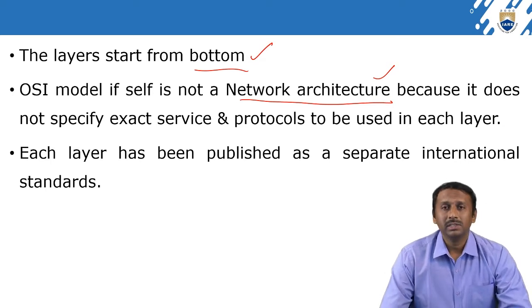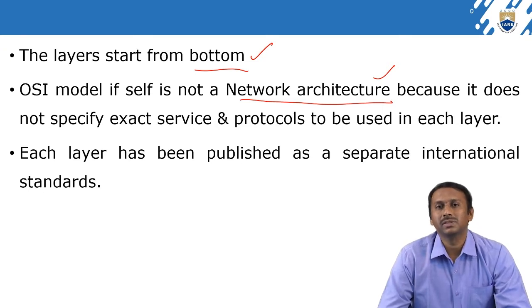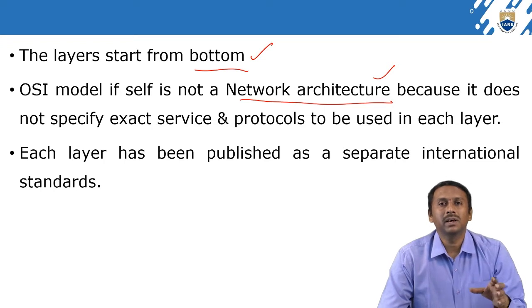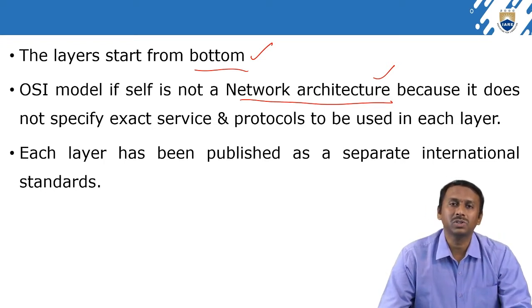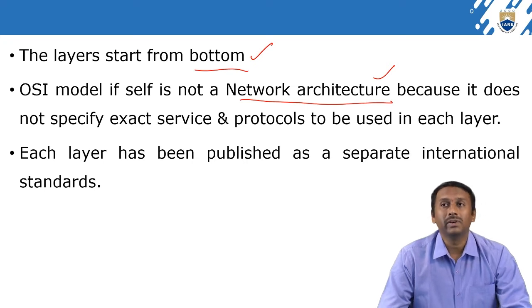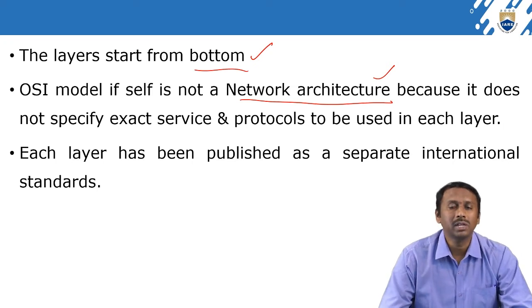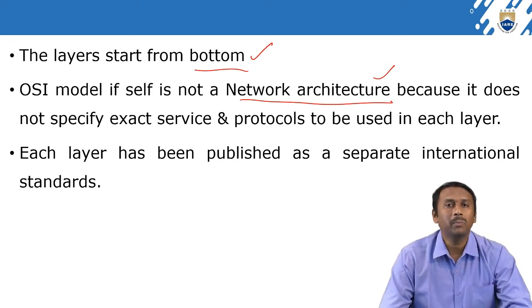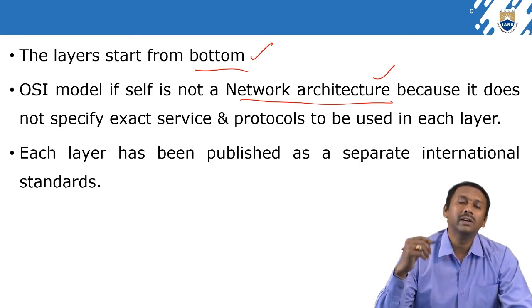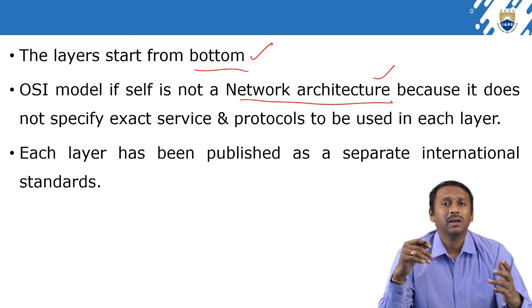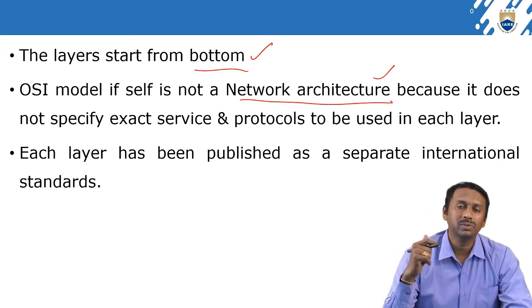Why? One general piece of basic information: what is an architecture, and what is a reference model? In an architecture, one important thing is that it always tries to explain the same type of functionality being exhibited. But in the reference model, we are using various different kinds of protocols, and each protocol's operation is completely different. Each and every layer has its own functionalities, so we couldn't expect the same thing to happen everywhere. That is the reason.